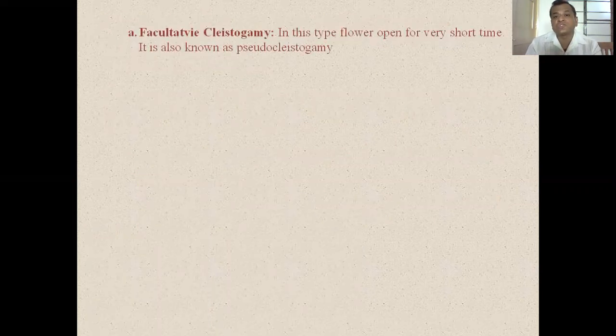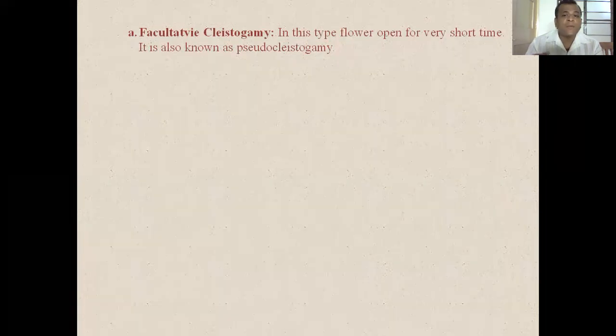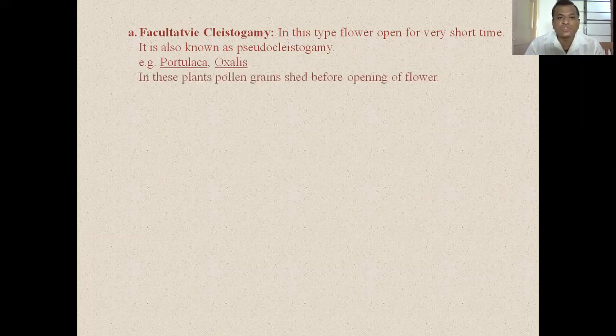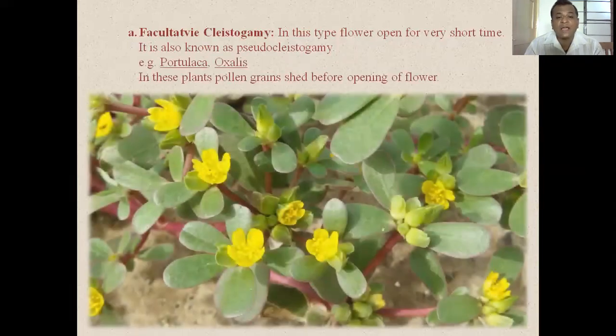Then the next type is facultative cleistogamy. In this type, the flower remains open for a very short time. It is also known as pseudocleistogamy, and its examples are Portulaca and Oxalis. So this is the image of Portulaca oleracea.